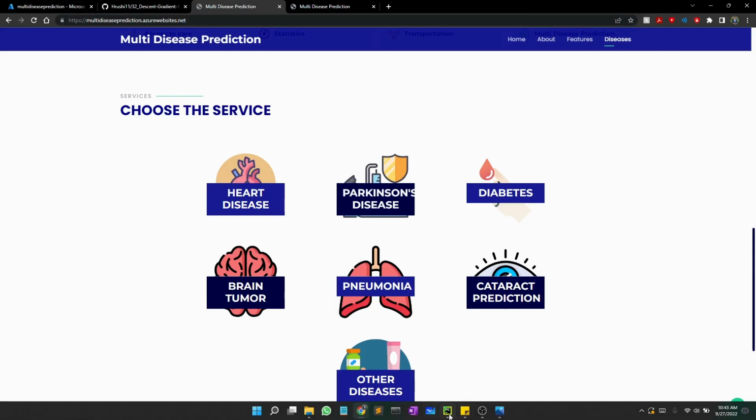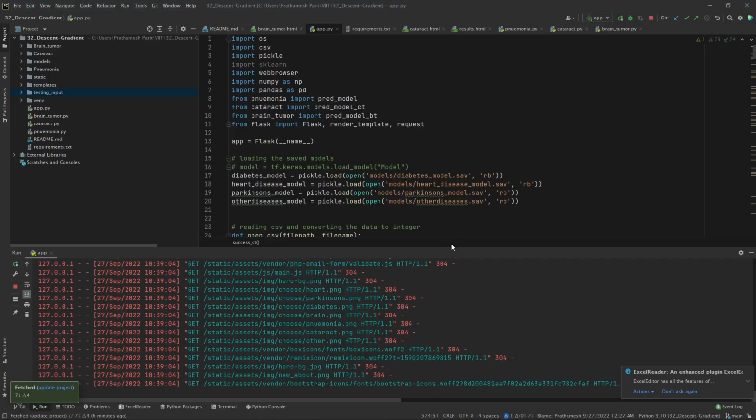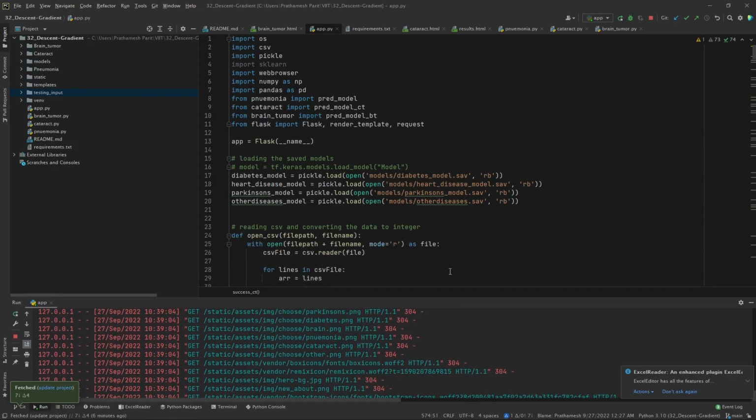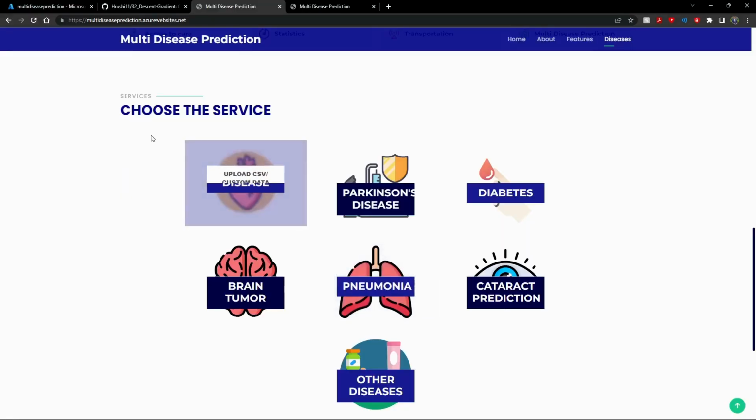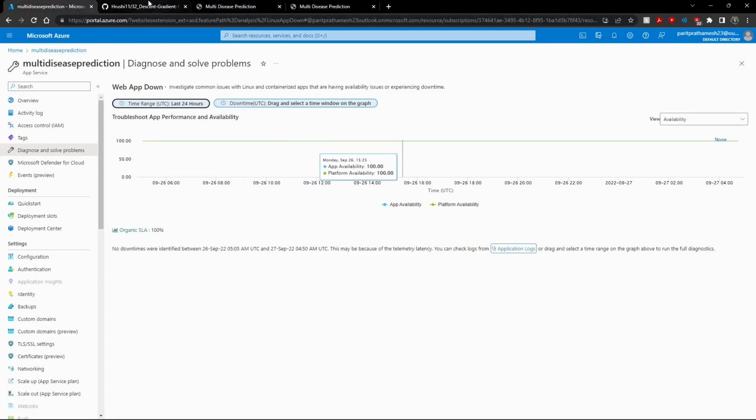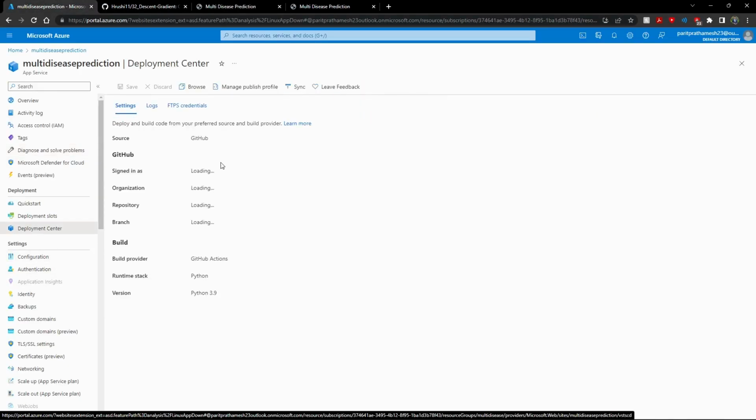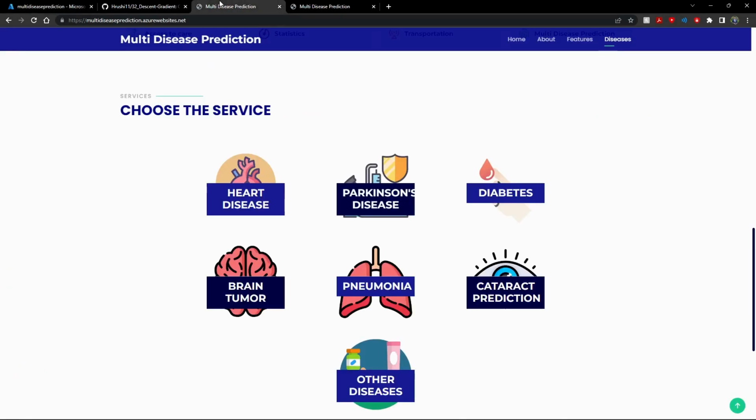We trained it on our local IDE itself, and then deployed it on our localhost. Later on, we worked on deploying it on the Azure services as well. As you can see, here we have deployed it on Azure, and we can measure the health of the project. So we grew our skills in development as well.